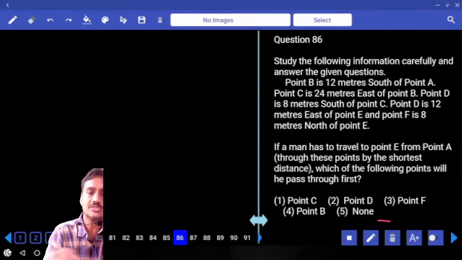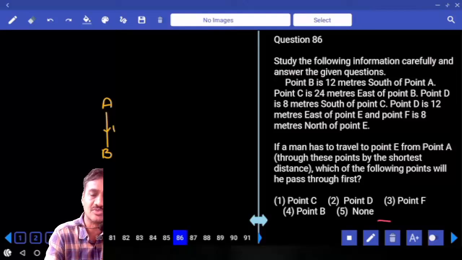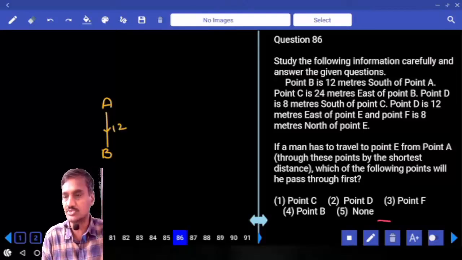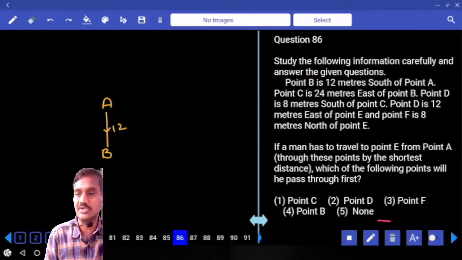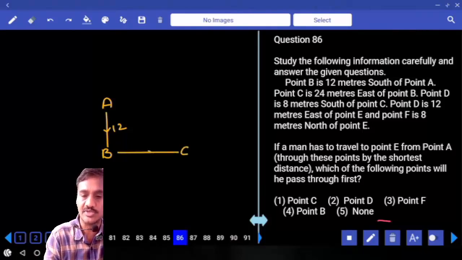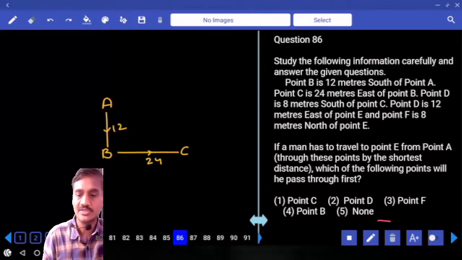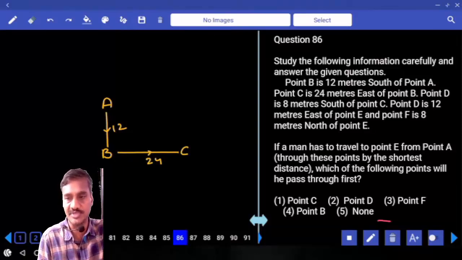86. B is 12 meters to the south of A. A is here and B is here. Now the distance between these two is 12 meters. C is 24 meters to the east of B. Now C, which is here, is 24 meters to the east of B.